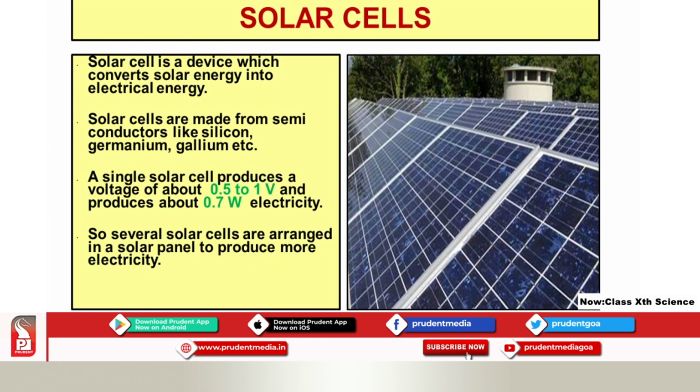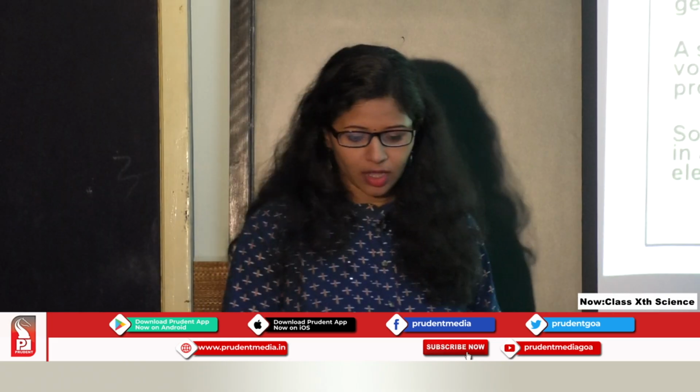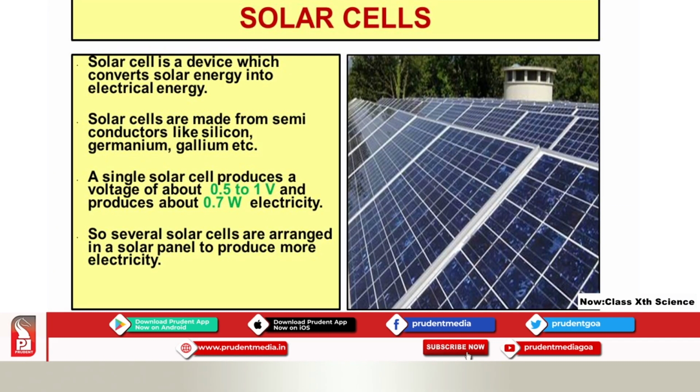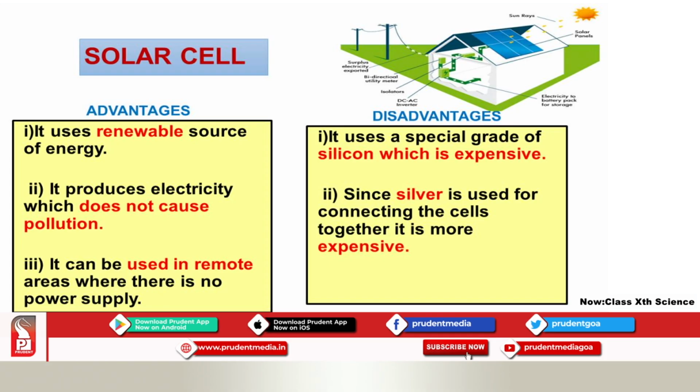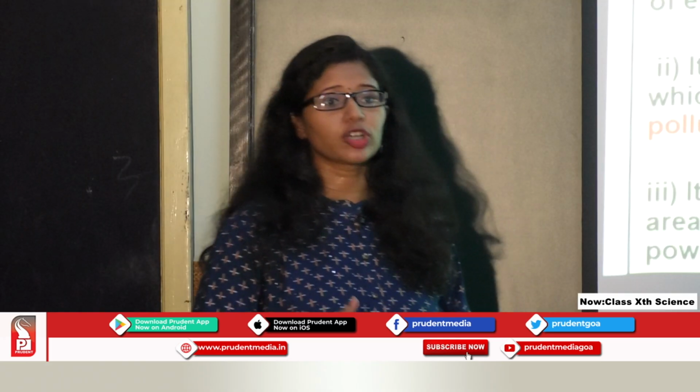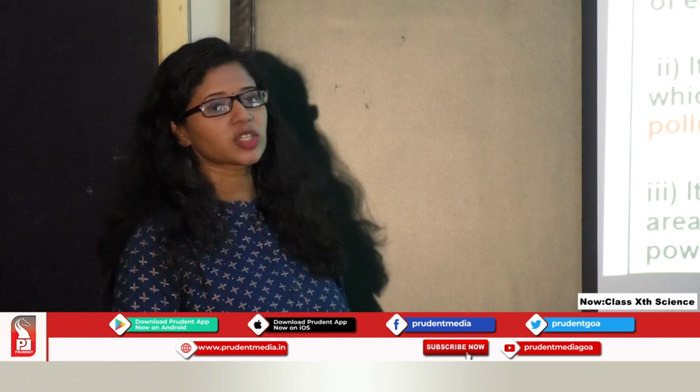So several solar cells are arranged in a solar panel. A single cell, when it is clubbed with many cells, is going to form a solar panel. Solar cells are arranged in a solar panel to produce more electricity. Let's see some of the advantages and disadvantages of these solar cells. First, we will see the good points, the merits or the advantages of using solar cells.